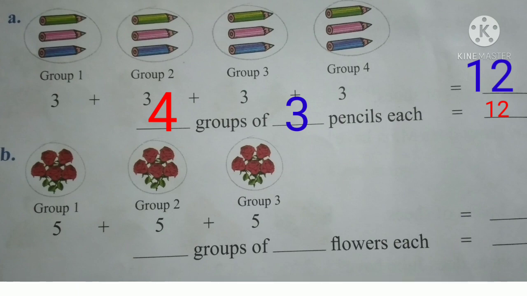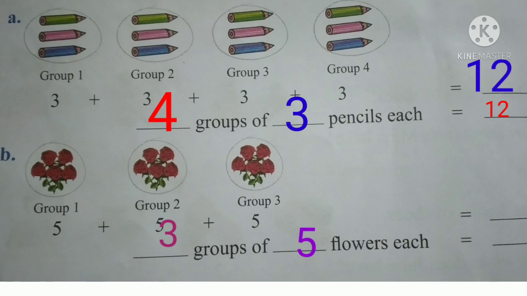Let us listen to the next example. Here we can see 3 groups. Each group has 5 flowers. That is, 3 groups of 5 flowers each. So for finding the total number of flowers, we have to add the number of flowers in each group. That is, here we have to add the number 5 3 times, because each group has 5 flowers and there are 3 groups.